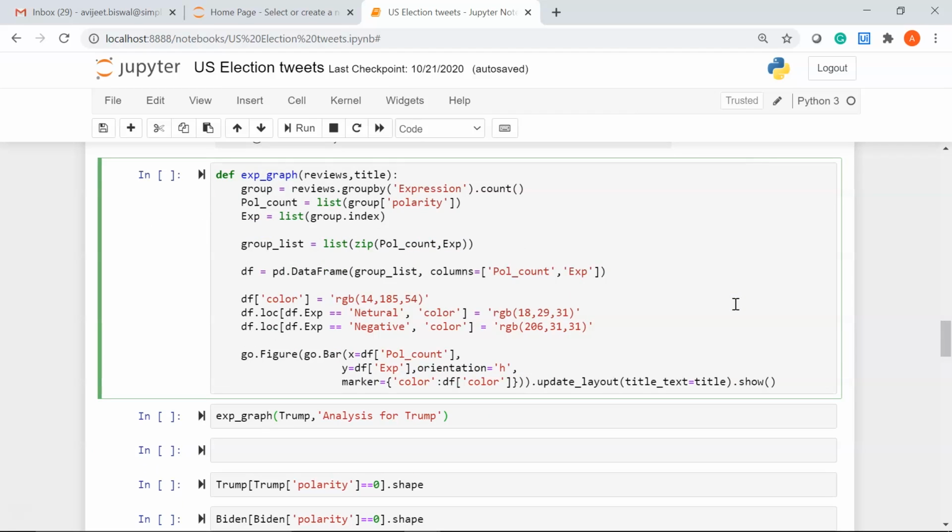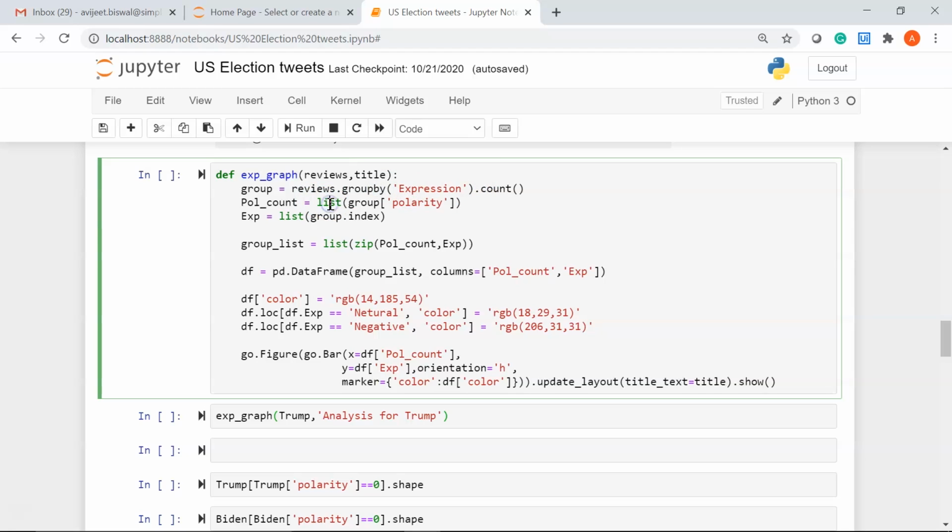In the next cell of code, we have another function that will help us create a bar plot based on the expression column from both the data frames. This is my user-defined function name, and it has two parameters, reviews and title. You can see we have grouped the expression column and found the count using the count function.